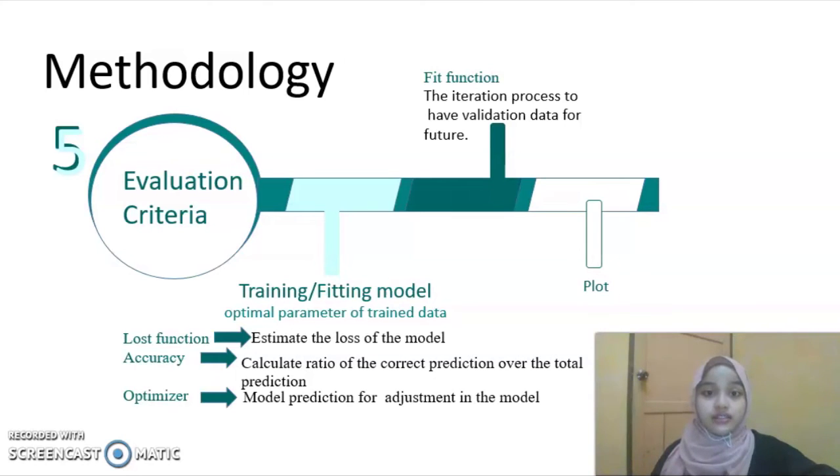And the next is the fit function. The fit function is the function that can iterate our process to have validation data. And the last one is plot. In plot, we can see how the correlation of our graph is.